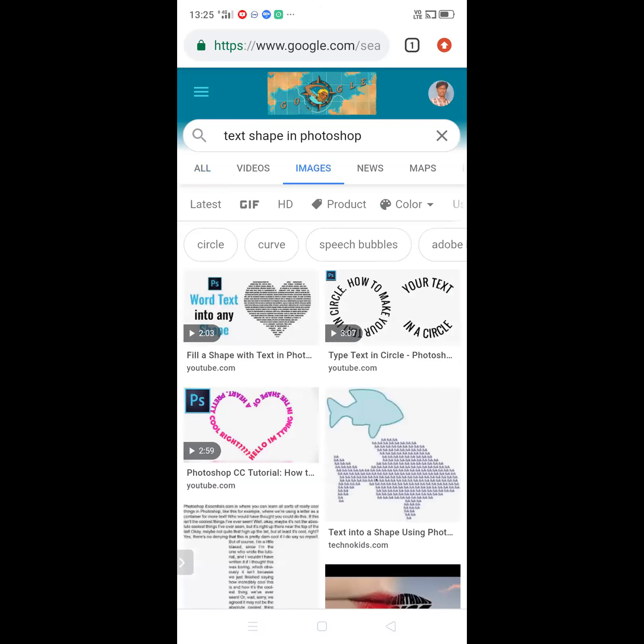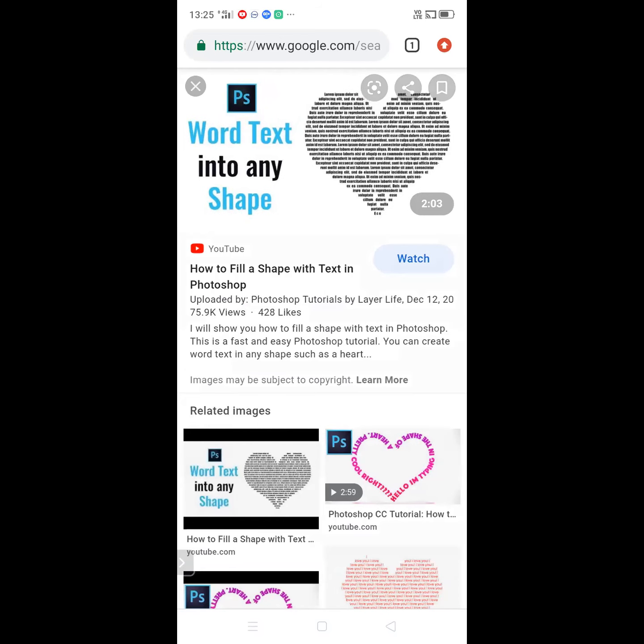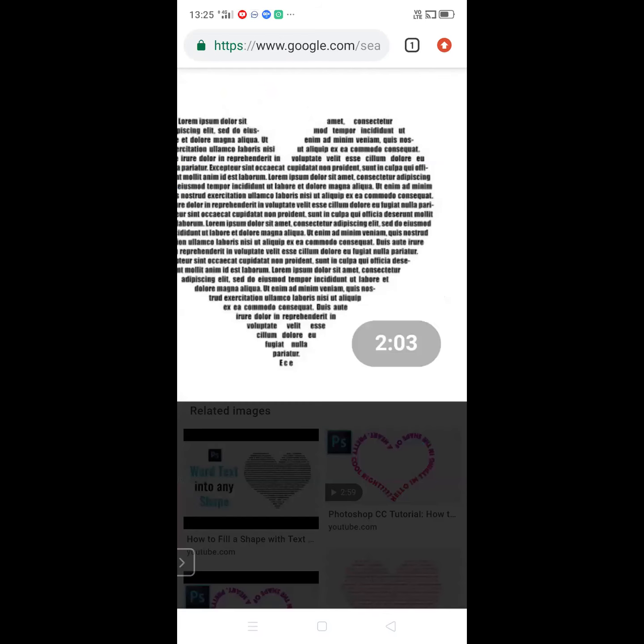If you observe here, this is actually the love symbol, or the heart symbol. This heart symbol can be constructed with some words. This type of shape is very difficult compared with a direct shape, like a rectangle, square, polygon, or pentagon, whatever it may be. So this type of text shape is very difficult.